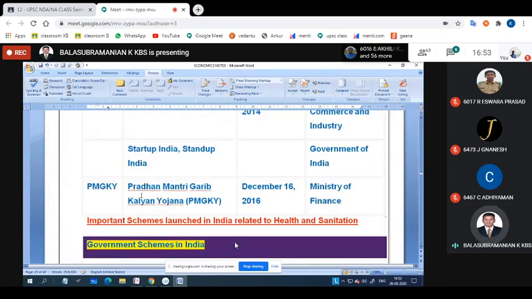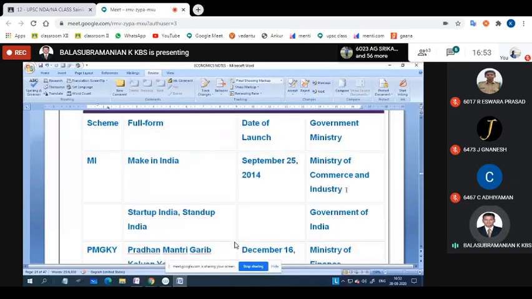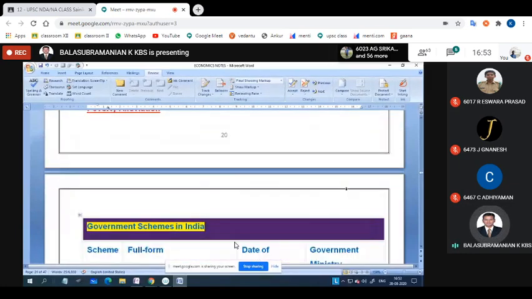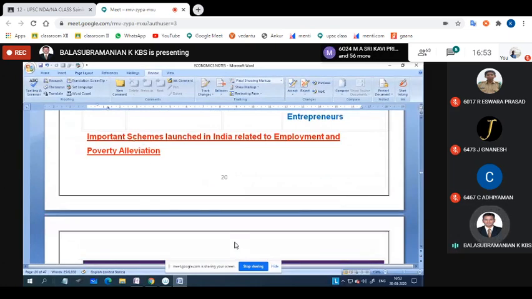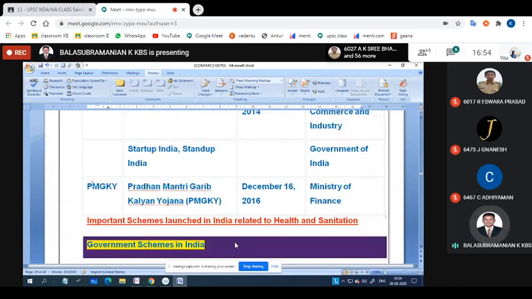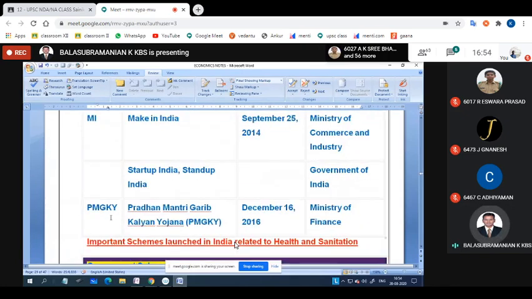PMGKY means Pradhan Mantri Garib Kalyan Yojana, December 16, 2016, Ministry of Finance. Here you do not need to study the detailed information. Here itself I have given the important schemes launched in India related to employment and poverty alleviation. For example, if they ask about this scheme, you know that it comes under poverty. So you have to understand the meaning and give the correct answer.